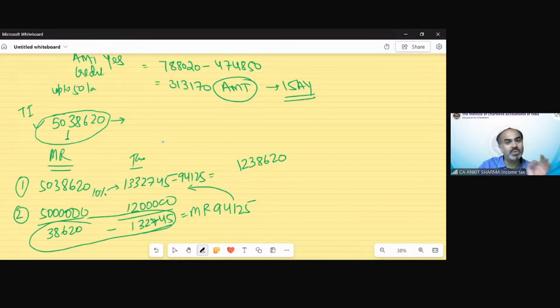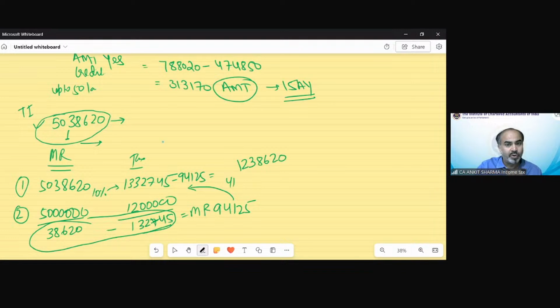Please mark this question as most important because this kind of question you will need to recall in the examination, that if the income is slightly over these values, we have to calculate tax as per marginal relief concept. And I believe that most of the students will not do that. They are going to calculate tax without applying the marginal relief concept.